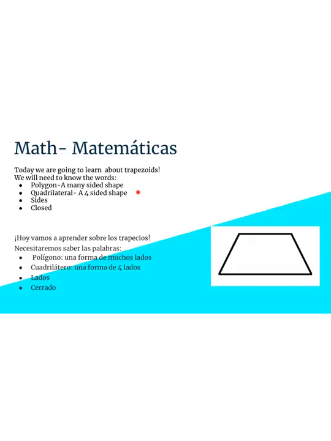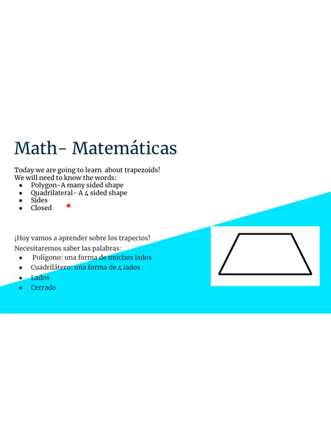Quadrilateral is another word we need to know. A quadrilateral is a specific type of polygon. It only has 4 sides, and there's several different 4-sided shapes. Sides, remember those are the edges of a shape. So for instance, in this trapezoid, I have 4 sides. That's a pretty simple word. Most of us already use that word.